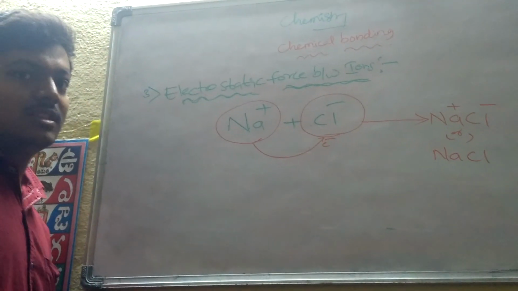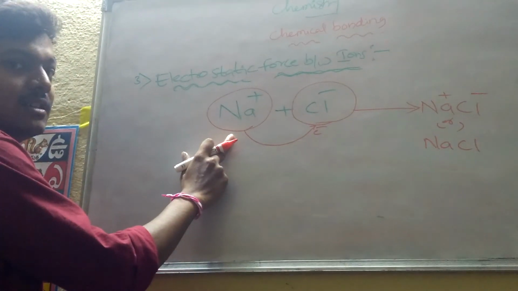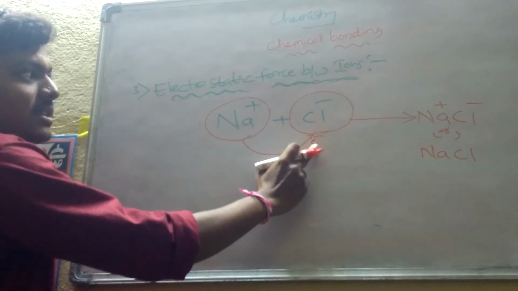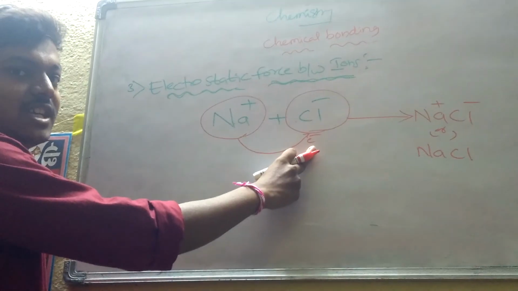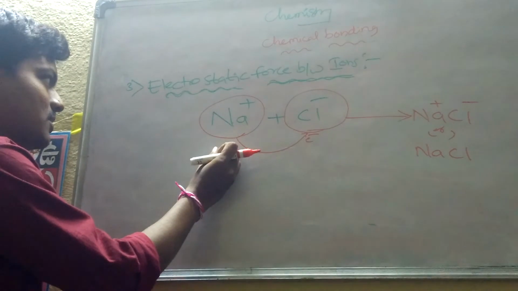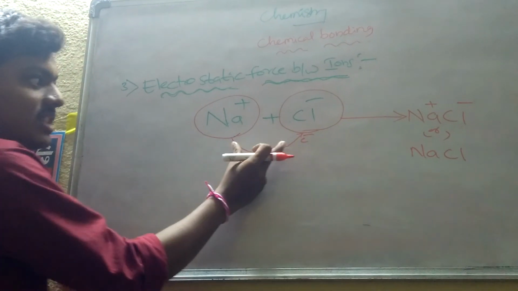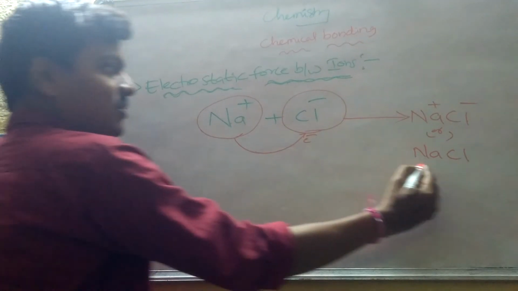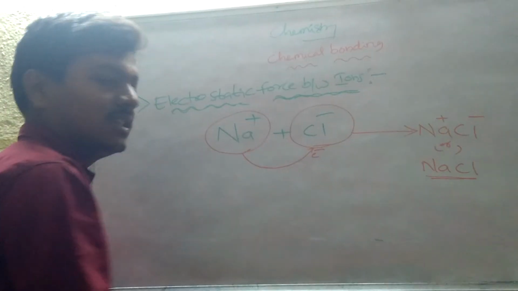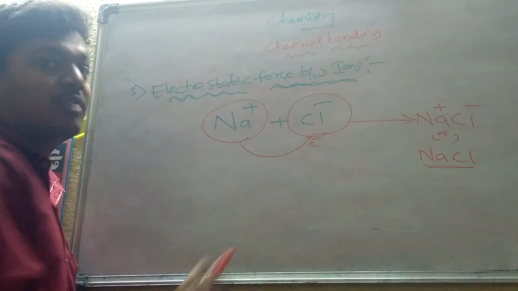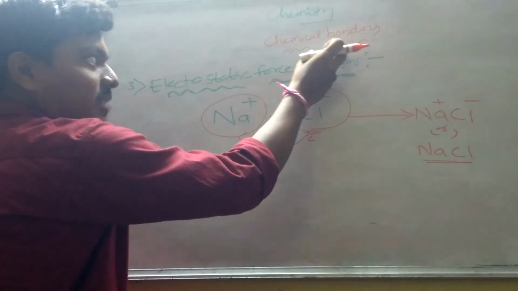By the ionic bond. First, the formation of cation takes place. After that, the formation of anion takes place. Between Na plus and Cl minus, attraction is there. When these two are combined together, we get sodium chloride. This is the formation of sodium chloride by the ionic bond, which comes under chemical bonding.